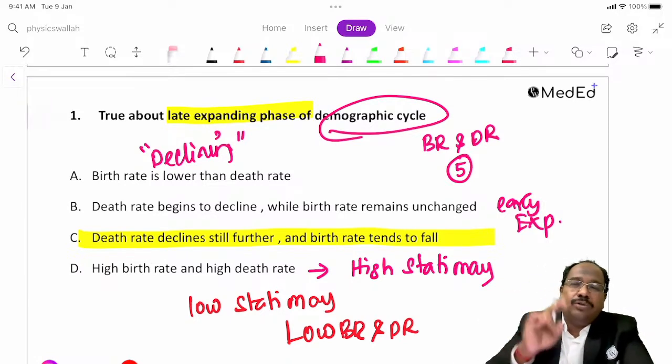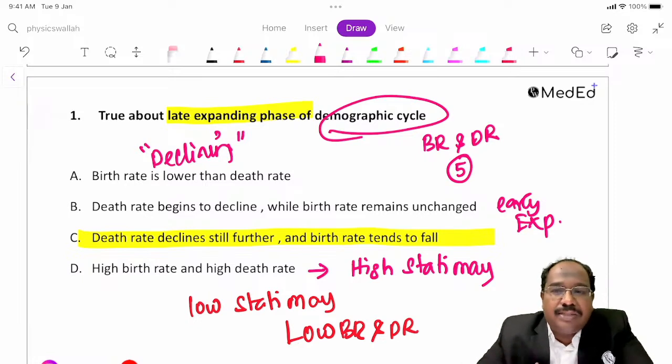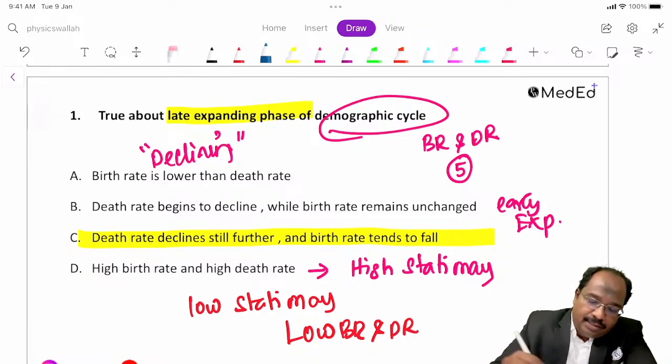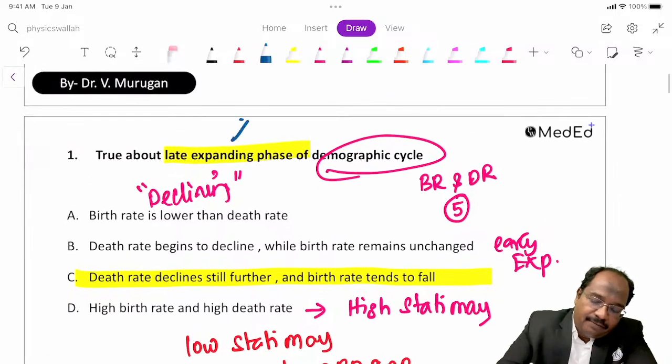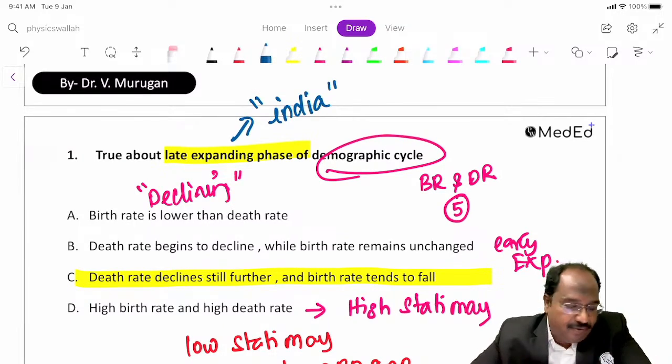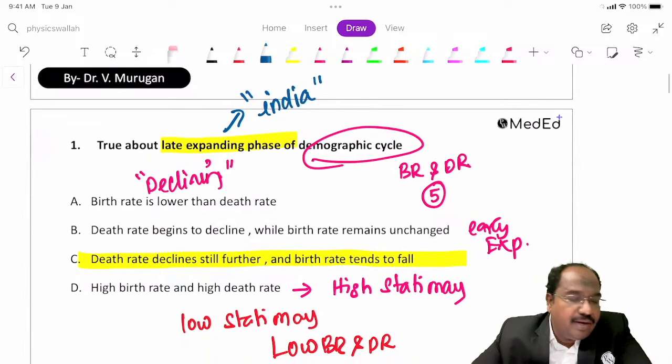A country moving through these various phases is called demographic transition. As a part of socio-economic development, a country will move down the phases. India is currently in late expanding phase. Shall we go to the next question, guys?